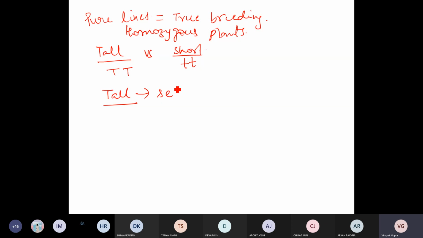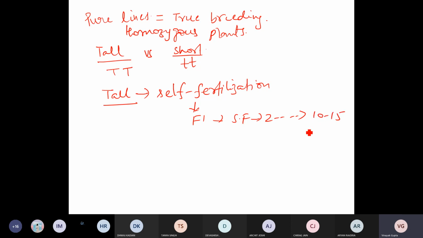What he did, then, was self fertilization. That plant was allowed to self fertilize. Then he got a particular generation, let's say F1. Then again he did selfing to get another generation. Let's say he did this experiment several times, maybe for 10-15 generations he followed that particular plant. And if in each generation you are getting tall plants, what is the meaning of that?